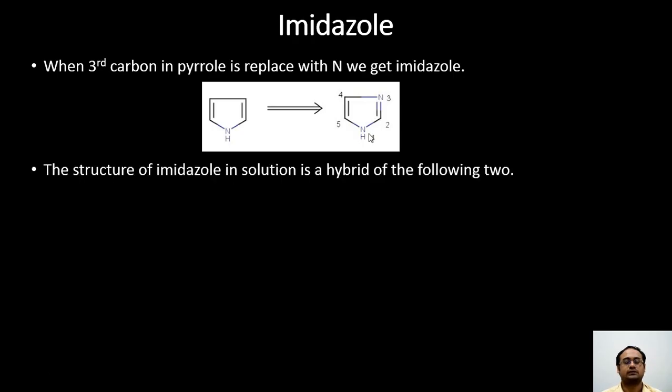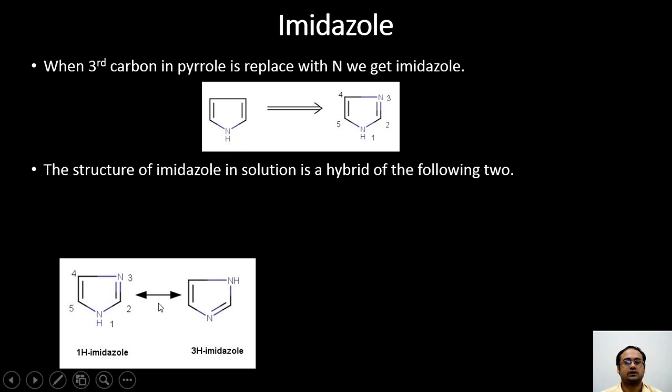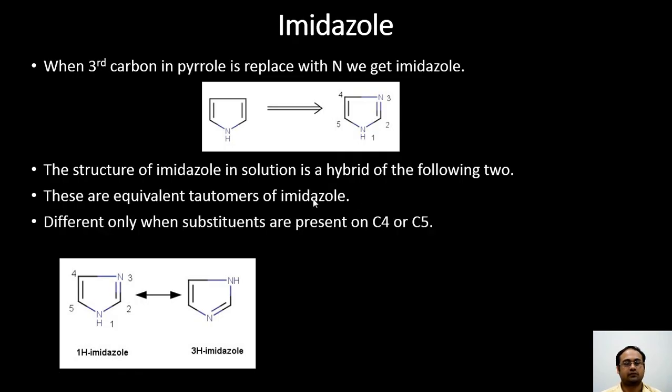This structure of imidazole in solution is actually a hybrid between the following two structures. Here the only difference is that the hydrogen has moved from N1 to N3, and therefore sometimes these structures are also referred to as 1H imidazole and 3H imidazole, but in the unsubstituted ring they are equivalent, and therefore these are known as equivalent tautomers of imidazole. And there is a difference only when you have substituents present on the C4 or C5.